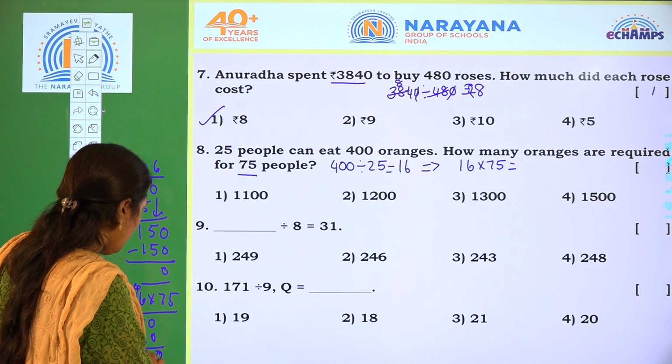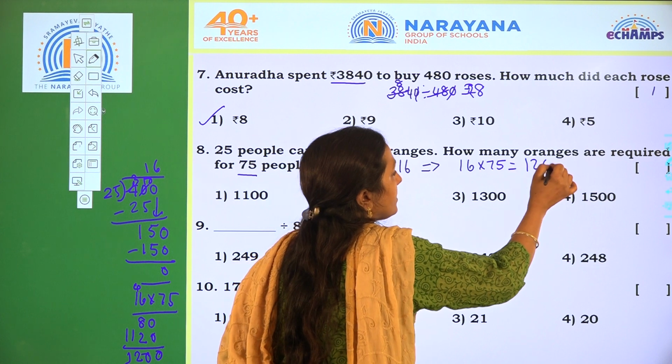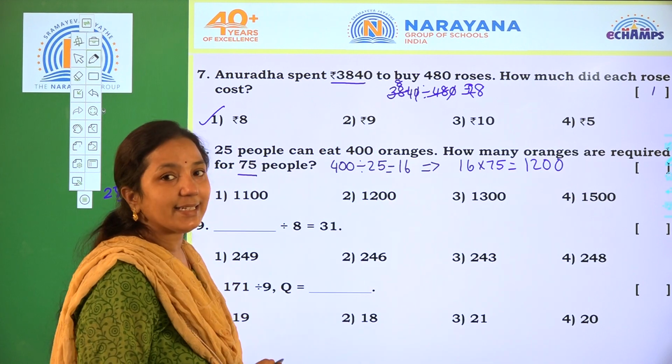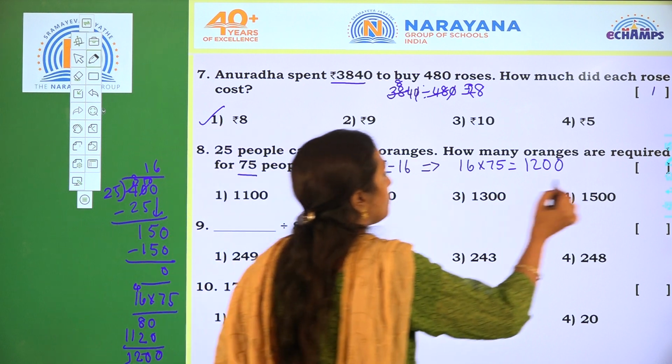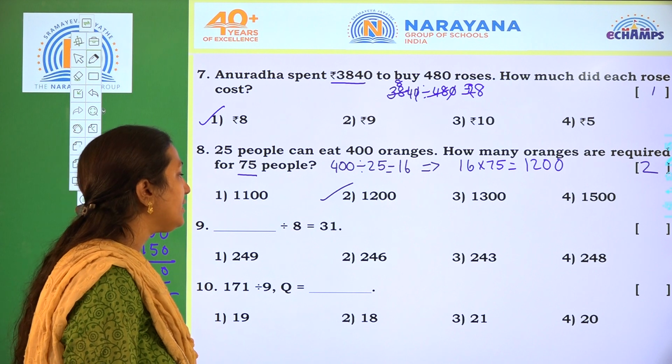So we get 1200 oranges. How many oranges are required, children? 1200. Which is the correct option? Option 2.